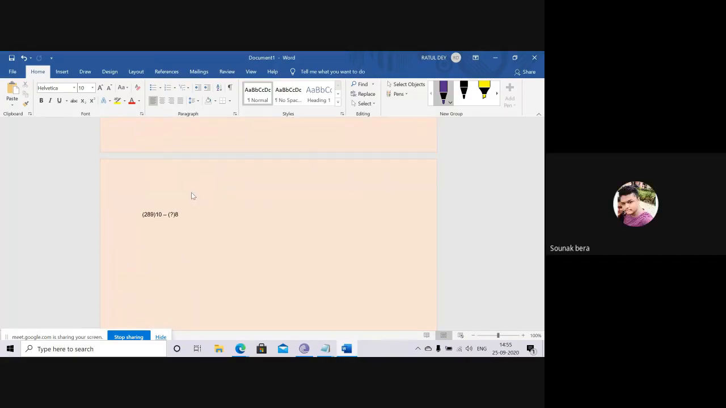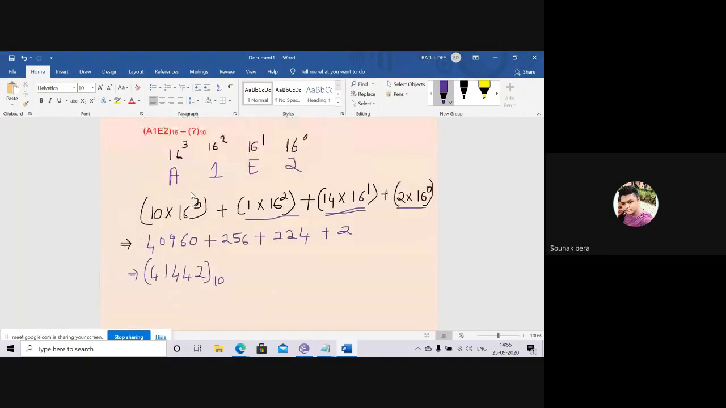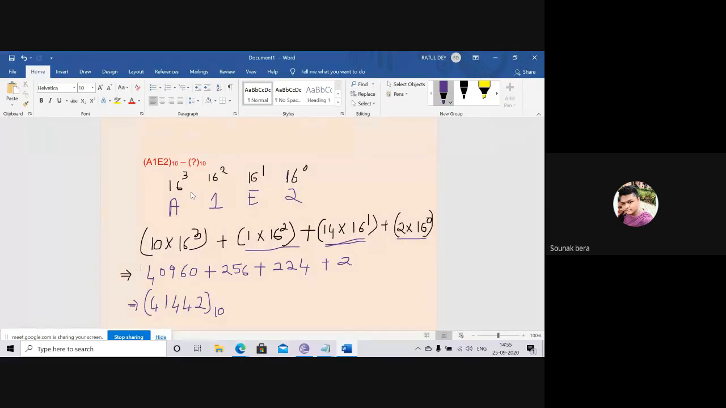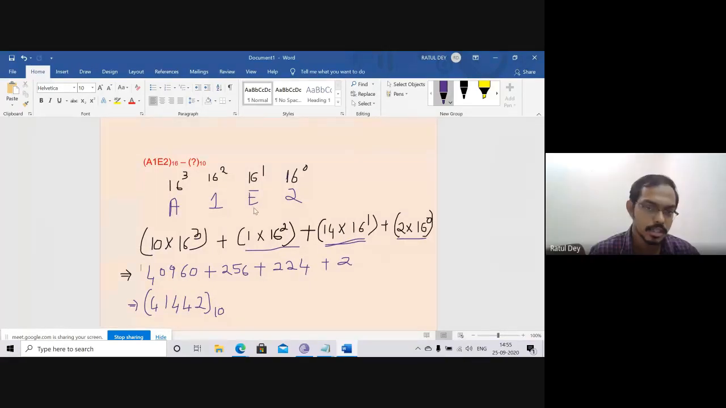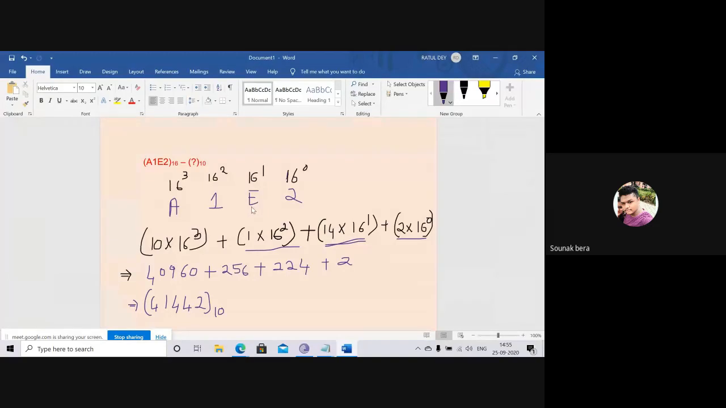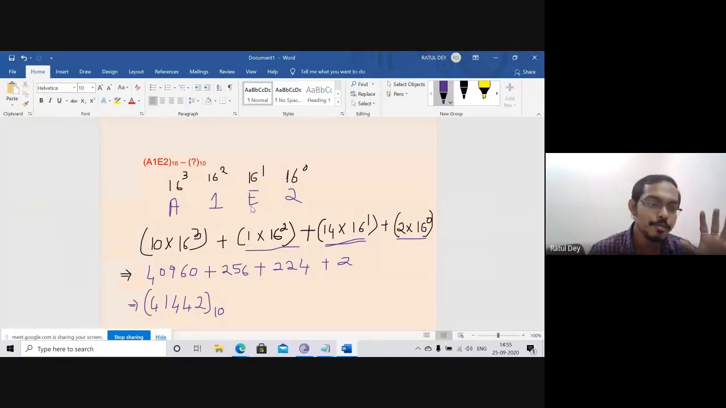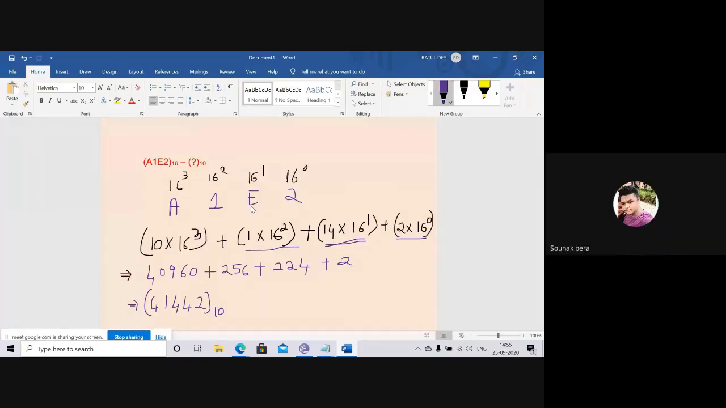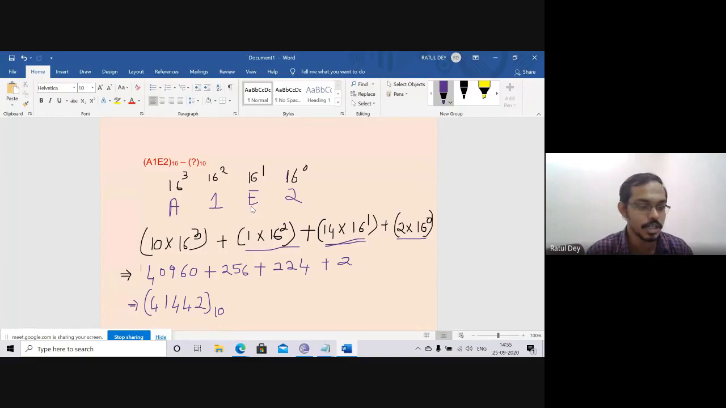Sir, we are taking A is equal to 10 and E is equal to 14. Then if any other alphabet is there, what values will we take? Okay, I hope you are joining the very first class. I think in the very last class, I shared the truth table of the hexadecimal and the truth table of the octal. No, sir, I missed the last class.